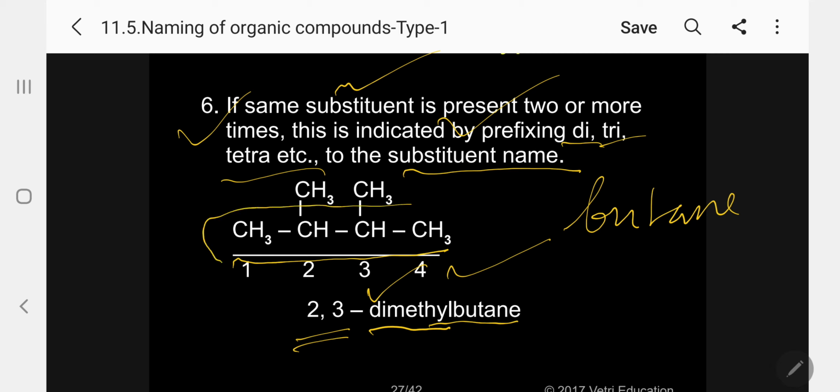In IUPAC, only the parent chain we are giving as the root word. That is the root compound. Whereas in the common system, we are including all the carbon atoms. Please find out the difference.